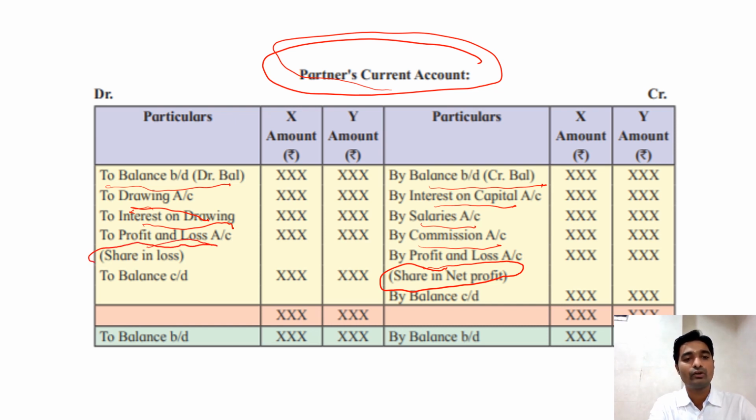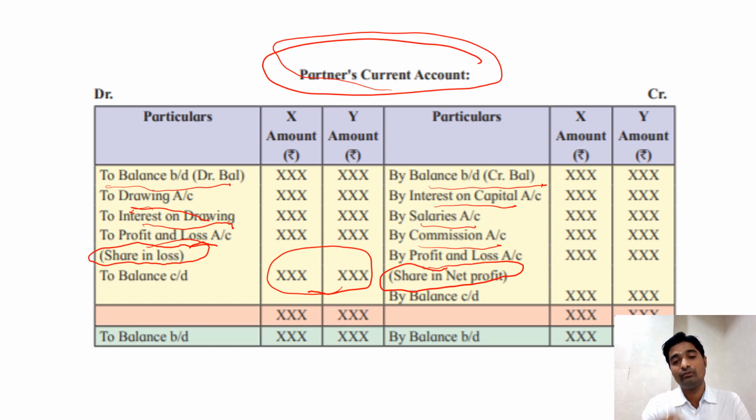Then the profit and loss account balance. Now this means the share in loss. Suppose there is a net loss, that loss should be given to the partner just as we give profit to the partner. After making all those adjustments, whatever balance we get is called the balance carried down. Now this balance should be transferred to the balance sheet. Okay, so this is the current account in case of the fixed capital method.